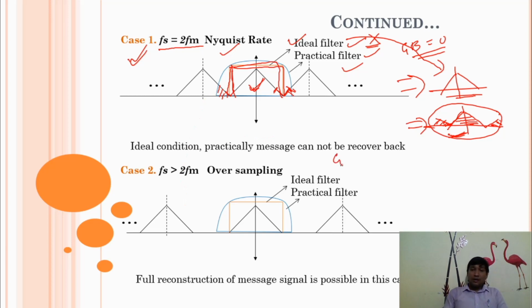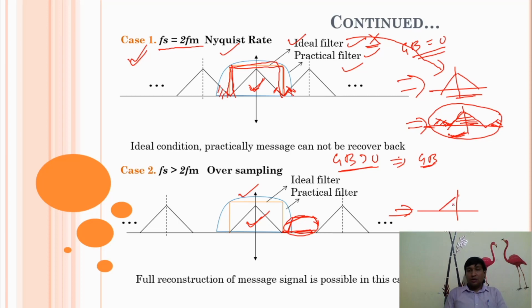When your guard band is greater than 0, it means there is some finite guard band distance. Edges will be separated from each other, so there is a sufficient gap between two message signals. When we apply an ideal filter or a practical filter, we will definitely get our message signal at the output end.